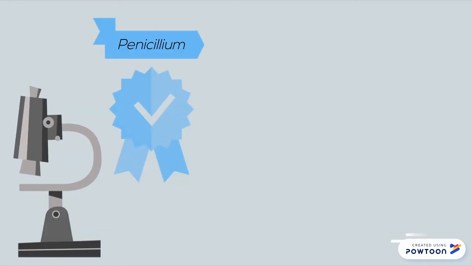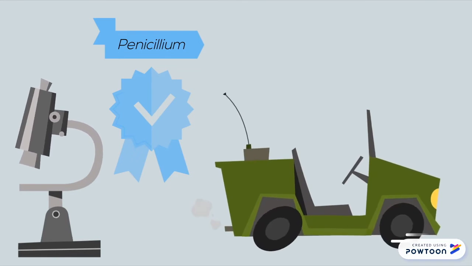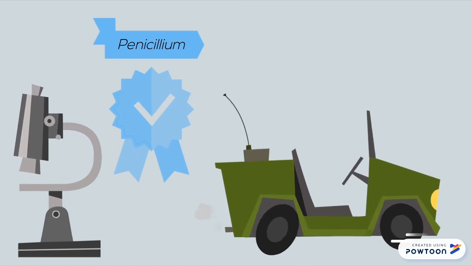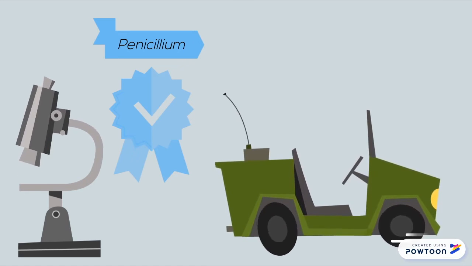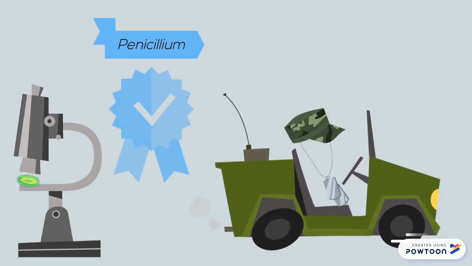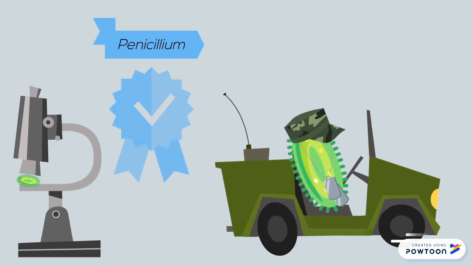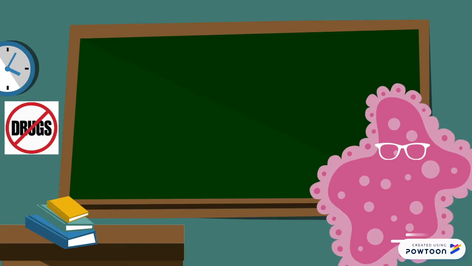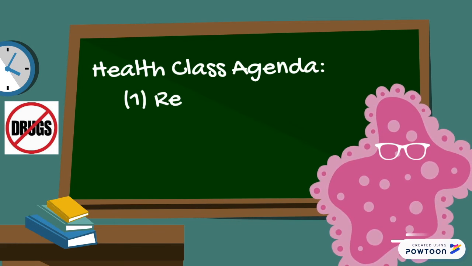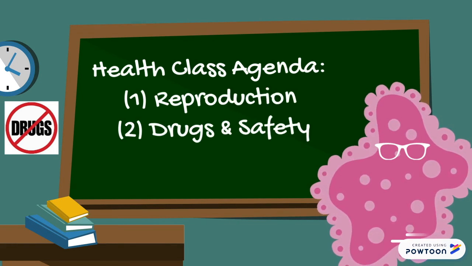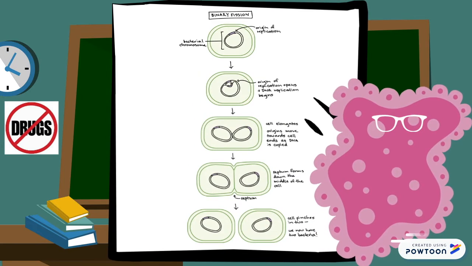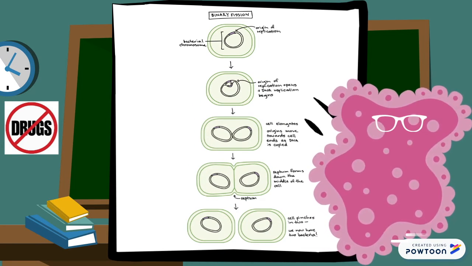Penicillin was largely effective towards treating infections during World War II until the emergence of resistant strains in the 1950s. This signaled the start of an arms race, and bacterial resistance has been encountered in nearly all antibiotics developed since. The antibiotic pipeline is now drying up, leading us to believe that we may never win this war against microbes. How do bacteria reproduce? And what exactly is their method of resisting drugs? Bacteria reproduce via binary fission, a process by which a single cell divides into 2 identical daughter cells.